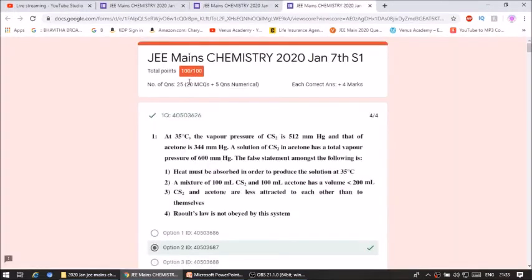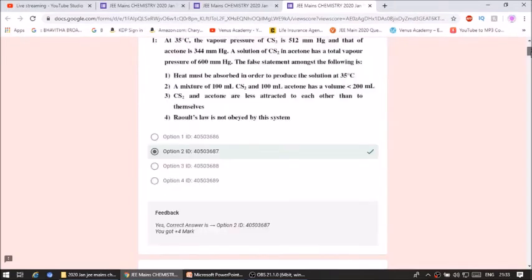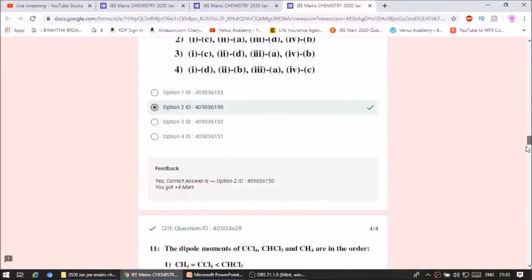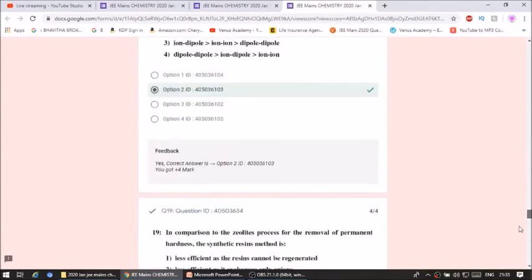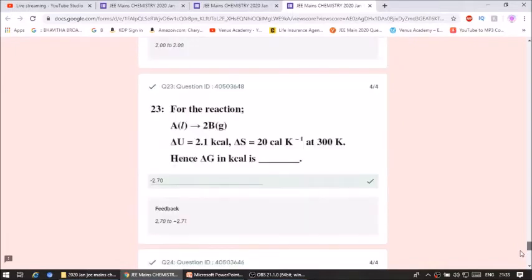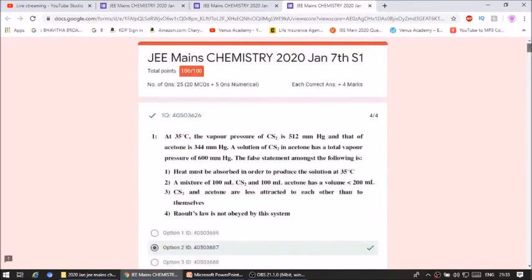Once you submit, you can view your score also. Total 100 out of 100. Congratulations students, you got all the answers correct. The answers are also given in this question paper, and you will get feedback on whether you did wrong or right. If you answer wrongly, they will give the right answer, and you will come to know it here. Numerical based questions you can also do like this, and all are correct answers, friends.